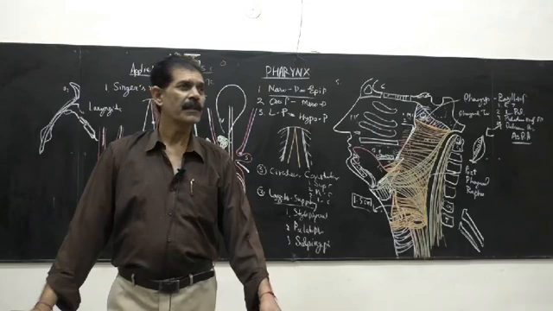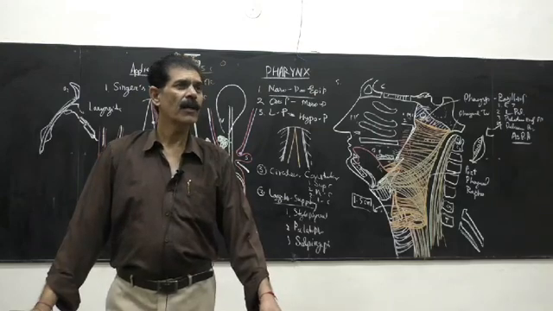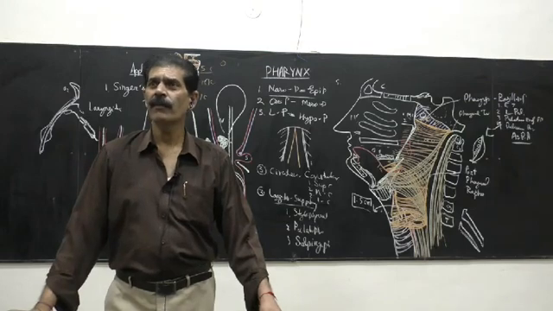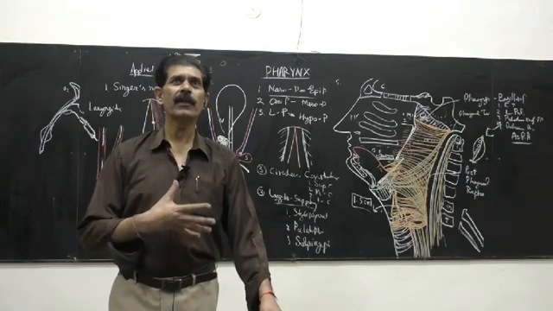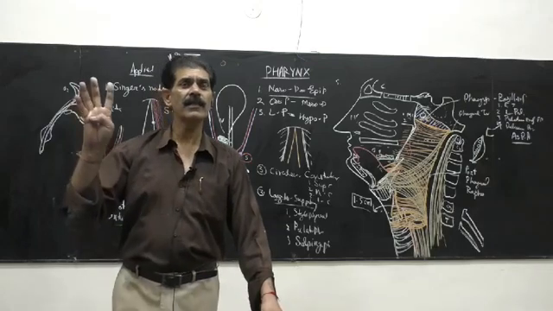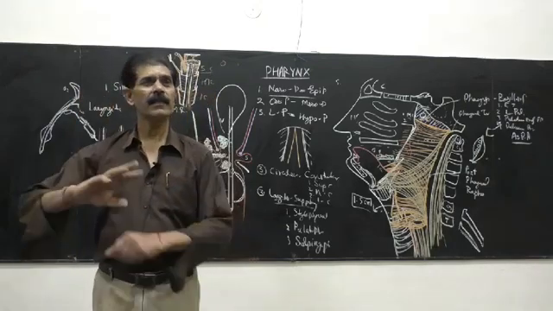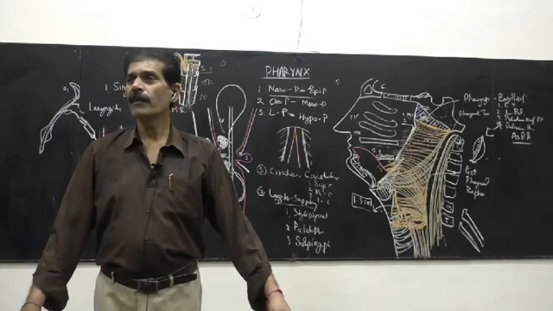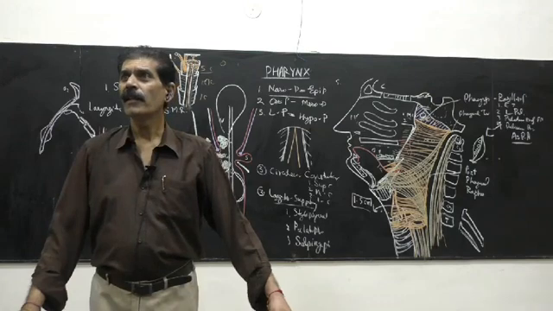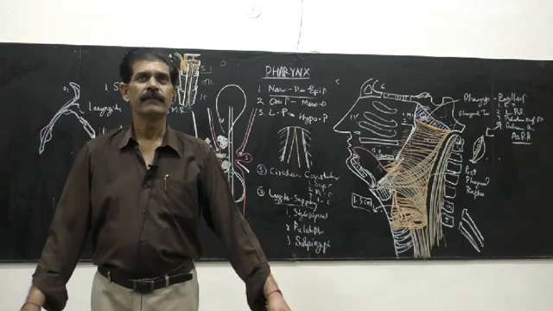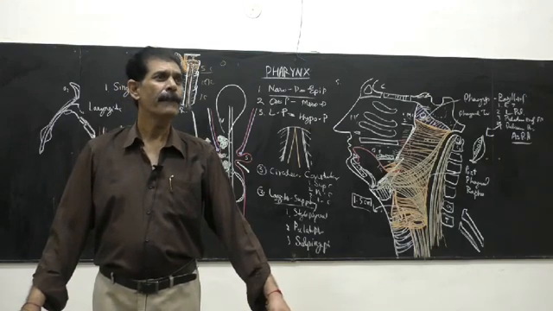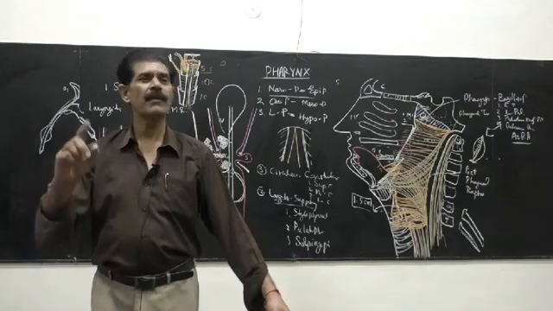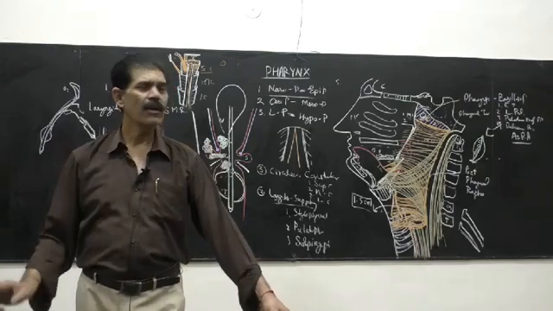And when it reaches the stomach, the food remains there for 3 to 4 hours. That is called gastric emptying time. Physiology people might have told you. Whatever food you take, liquid or solid, remains in your stomach for how many hours? 3 to 4 hours. And what is happening in those 3 to 4 hours? The solid and semi-solid food, when it leaves the pylorus, is converted into a paste, toothpaste like. That is called chyme. That is the function of the stomach. It has got a strong HCl.